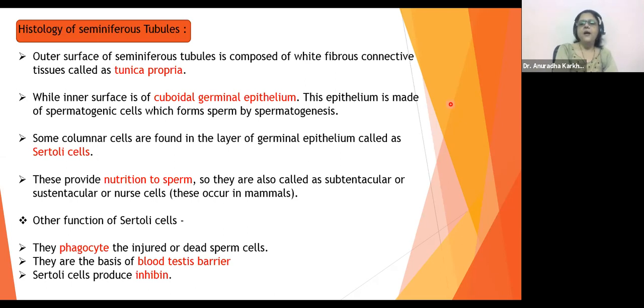Okay? Sperms are formed by spermatogonic cells. Yes, you're right. Who is this? Divya. Yes, my dear. Very correct. Spermatogonic cells will eventually get converted into sperm cells or the sperms. How? I'll tell you. Okay.